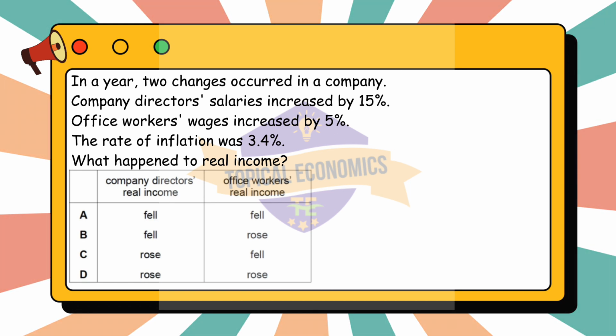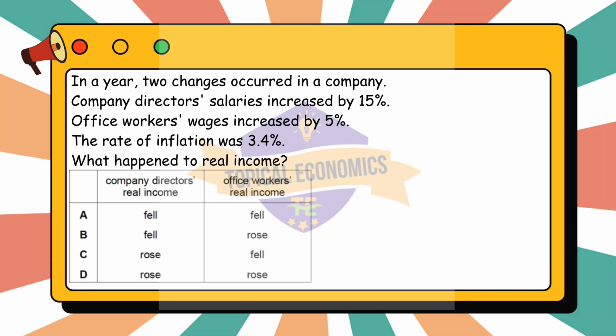Company directors' real income. Nominal salary increase, 15%. Inflation rate, 3.4%. To calculate the real income change: real income change equals 15% minus 3.4% equals 11.6%. Since the company directors' salary increase, 15%, is greater than the inflation rate, 3.4%, company directors' real income rose.